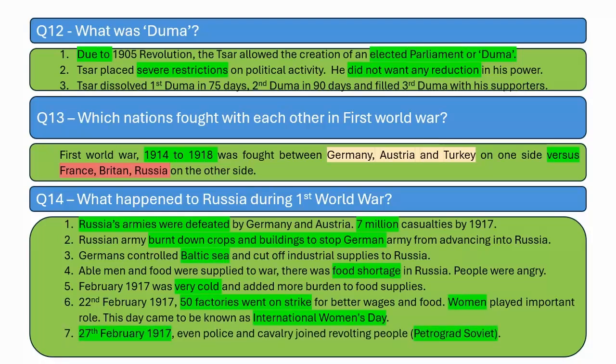On 27th February 1917, even the police and the cavalry joined the revolting people and they formed the Petrograd Soviet Party. And finally, an advisory committee advised the Tsar to give up his throne, and he did so on 2nd March 1917.